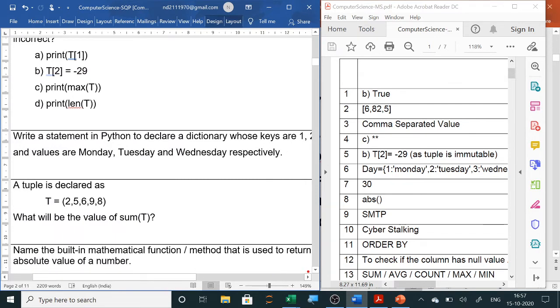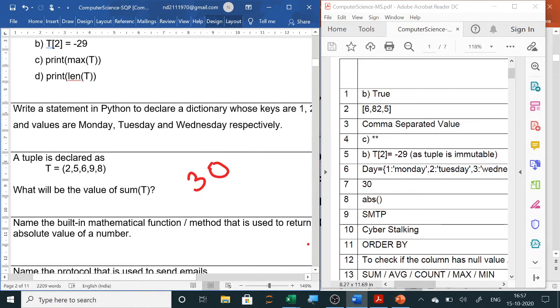So this is the answer. You can see at the right hand side the answers are given. Now a tuple is declared as T equals to, in round brackets, so all are values of the tuple. Now what will be the sum of T? Sum of T means you add all the values. So 2 plus 5 plus 6 plus 9 plus 8 is 30. So the answer here will be 30. Clear?